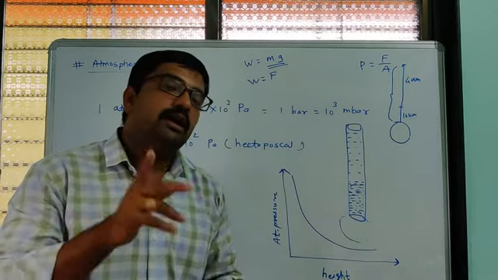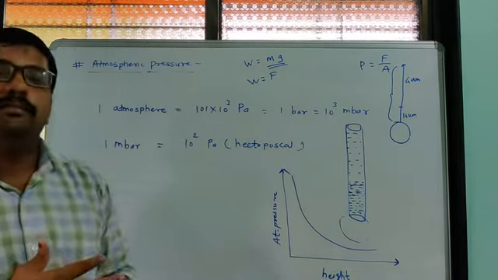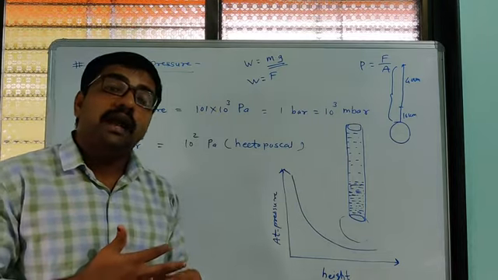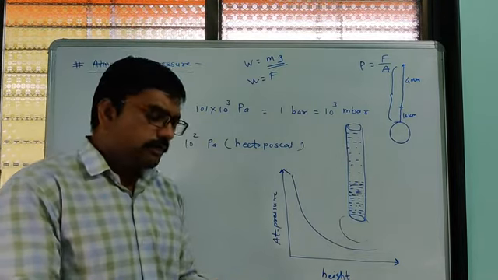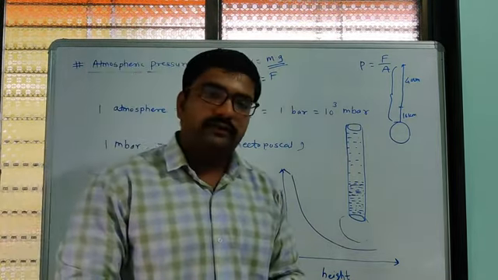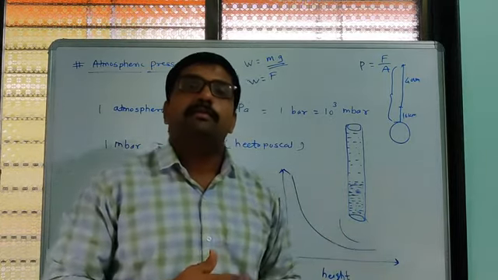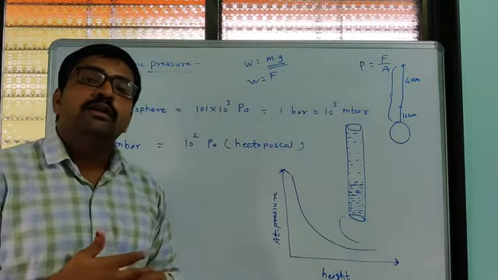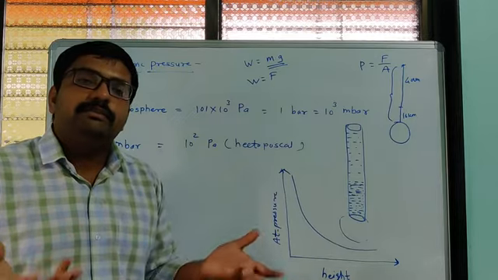I already told you this atmospheric pressure depends on the height from the earth's surface. Suppose we are on the ground surface, then all gases will apply force on us. So force divided by area is simply pressure.